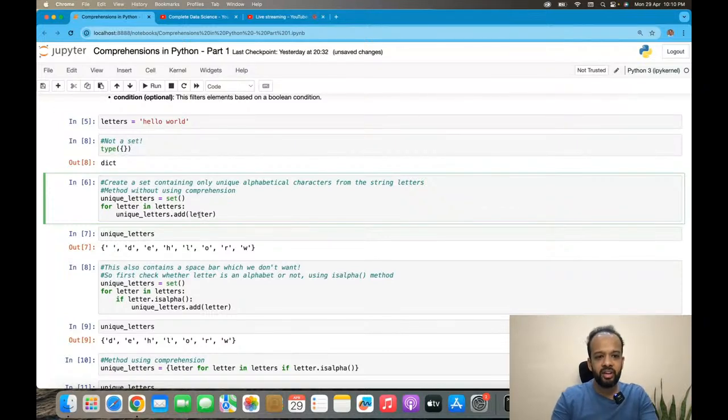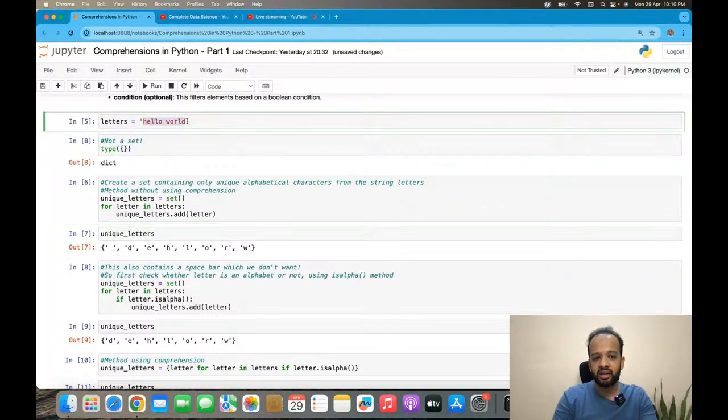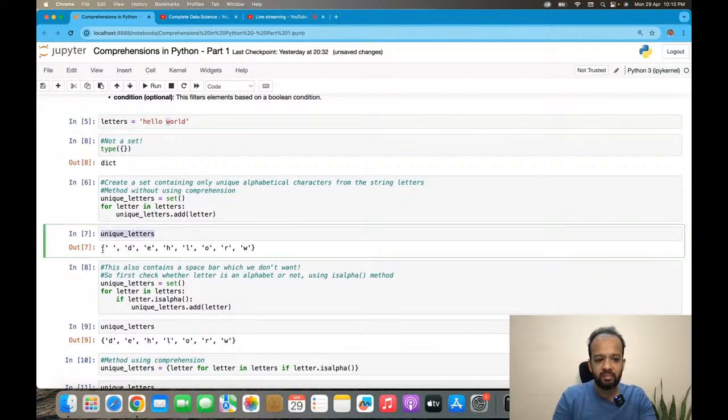And this is what we do. So what will it do? It will go over the string. Now, each particular element of the string is at each index. So H here is the first alphabet. Second one is E. Third one is L. Fourth one is L. Fifth one is O. Sixth one is a space bar, and so on. And it keeps on going, right? Remember, Python always starts from the 0th index. So when I said first, I actually meant formally when you write it, it will be 0. So when you do this, you will see that the unique letters will become this. This is the set. It will only take the unique elements. So L is repeating twice, but in the set, L is not repeating twice because set only contains unique elements.